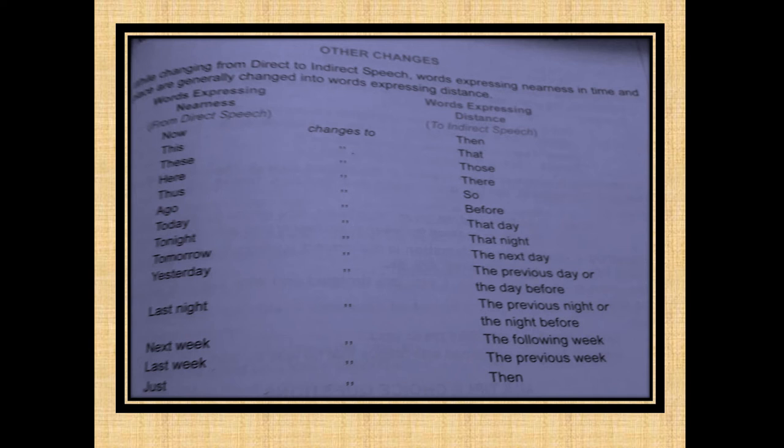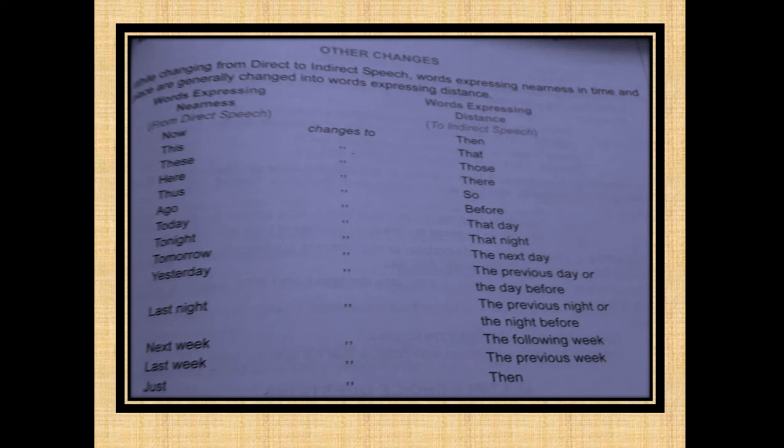Now the other changes. While changing from direct to indirect speech, words expressing nearness in time and place are generally changed into words expressing distance.